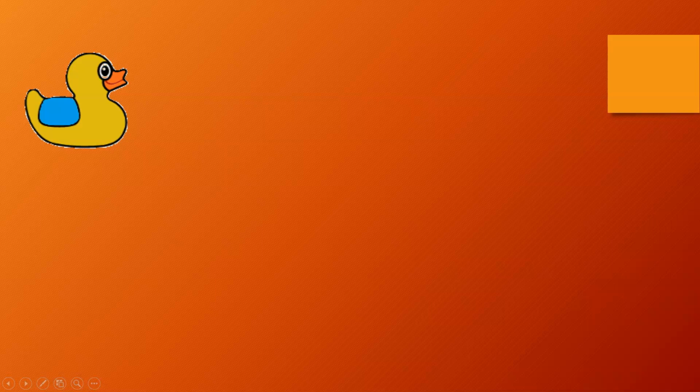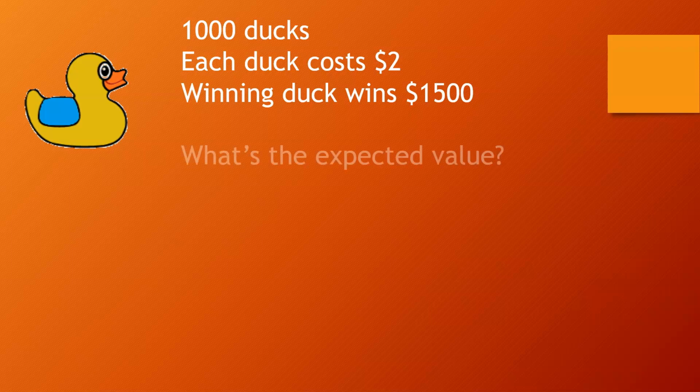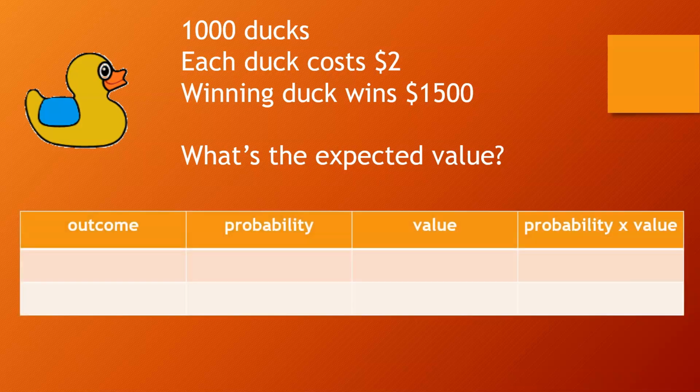So let's suppose that in a duck race, there are 1,000 ducks being sold by the charity. Every duck will cost you $2. And if your duck crosses the finish line first, you will win $1,500. So what's the expected value for each duck? Now, in order to do this, we'll do exactly what we did before with the spinner problem. But let's organize the information a little differently. You may find this an easier way to take all the information and put it in a readable form. So we're going to use a table.